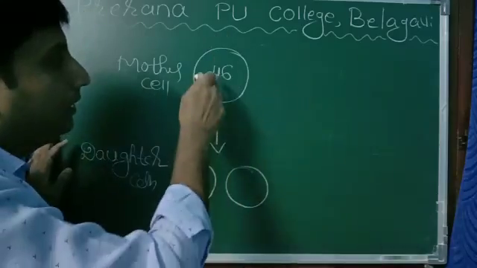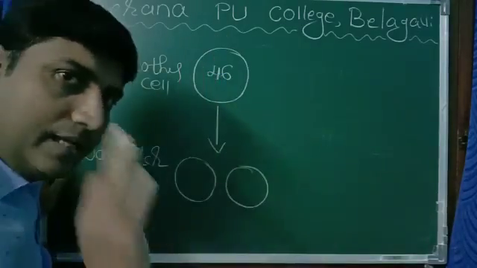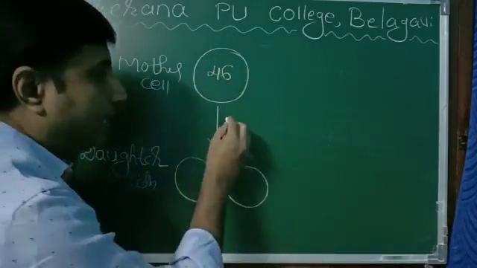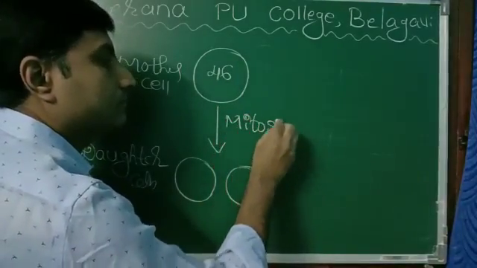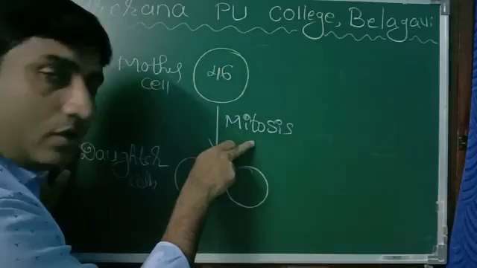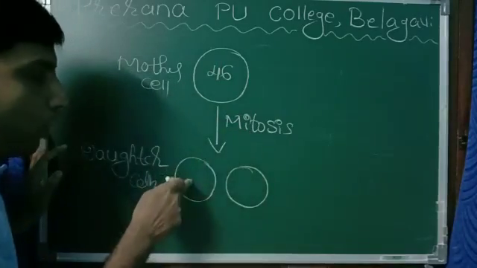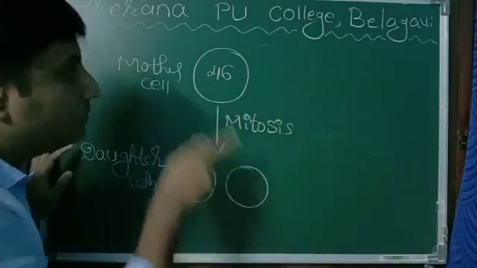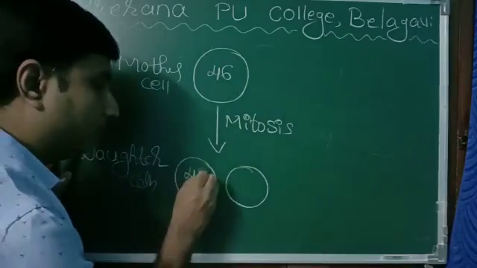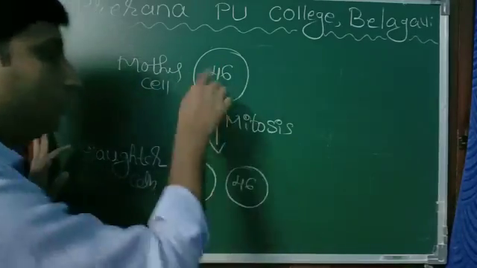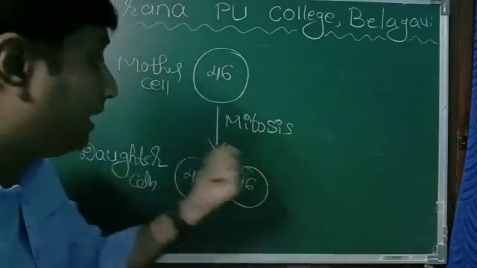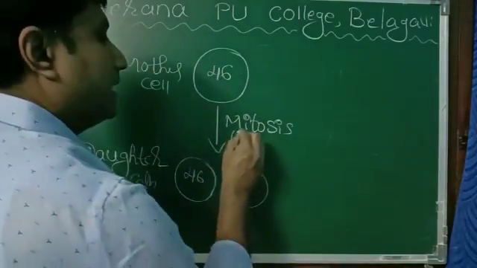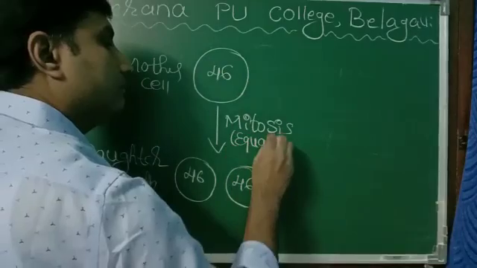Now there are two types of cell division. One type of cell division is mitosis. Whenever mitosis takes place, the daughter cells will have the same number of chromosomes. Even the daughter cell will get the same number of chromosomes as that of the parent. That's why this division is called equational division.